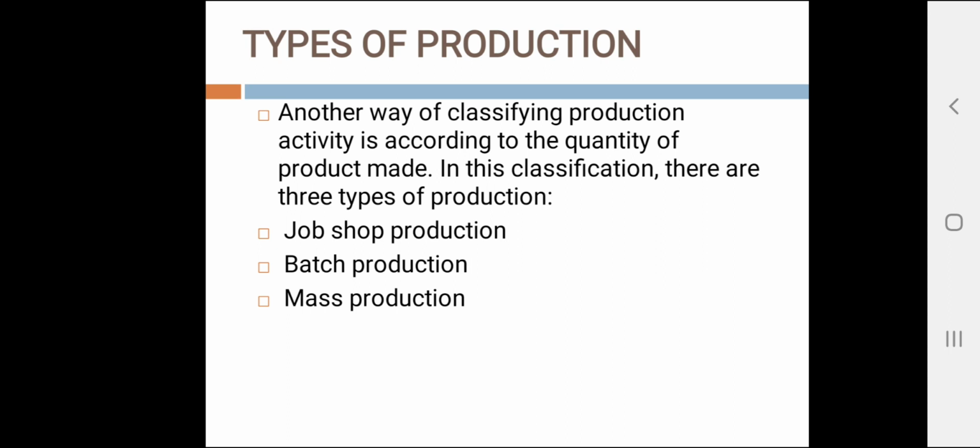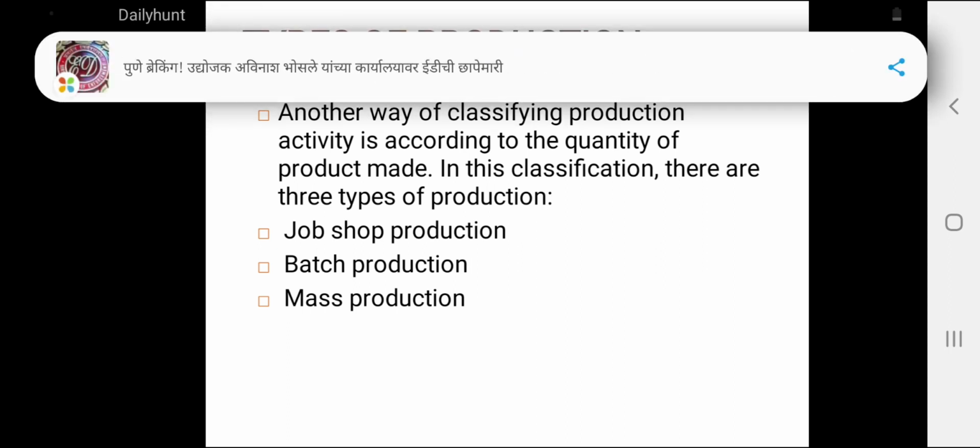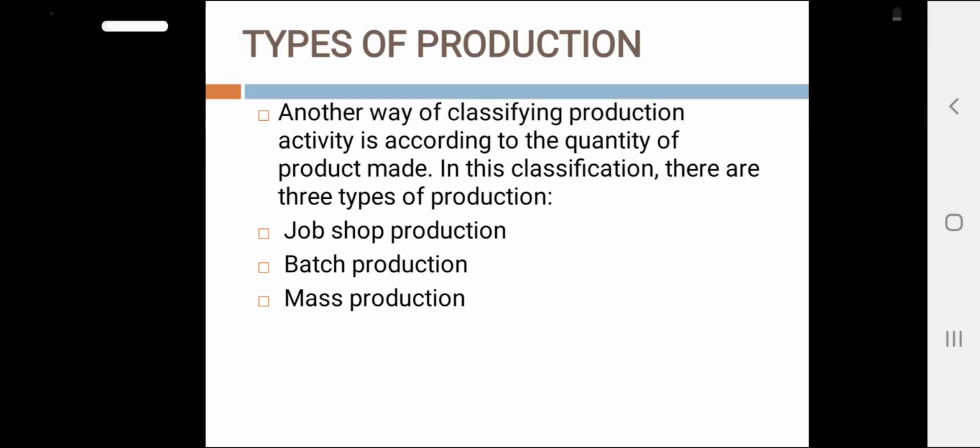In a sense, the production skill has been transferred from the operator to the machine. The skill level of labor in a mass production plant tends to be lower than in a batch plant or job shop plant. So this is about different types of production systems: job production, batch production, and mass production.